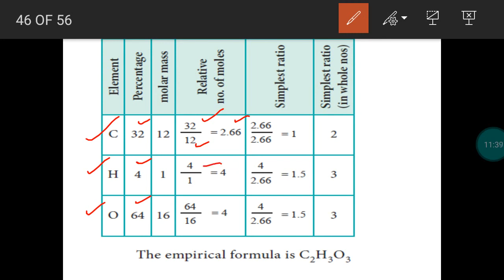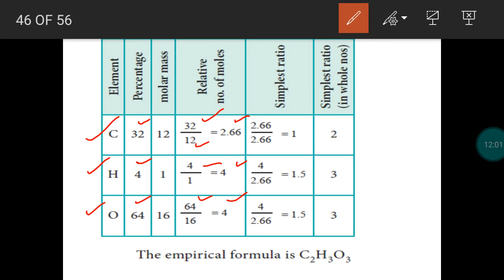Then hydrogen, 4 gram divided by the atomic mass of hydrogen 1, we get number of moles 4. 64 gram of oxygen is present in the compound, which is divided by the atomic mass of oxygen 16, we get number of moles 4. So these are the relative number of moles obtained in the compound.